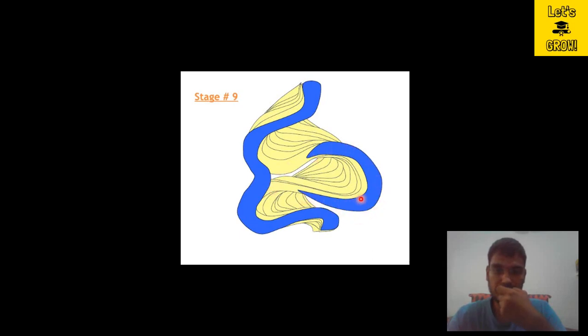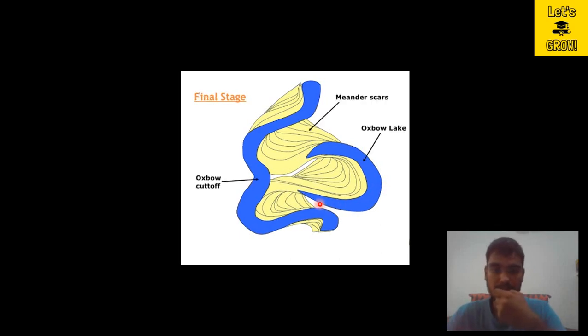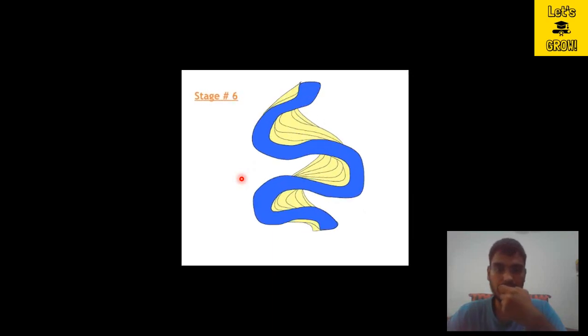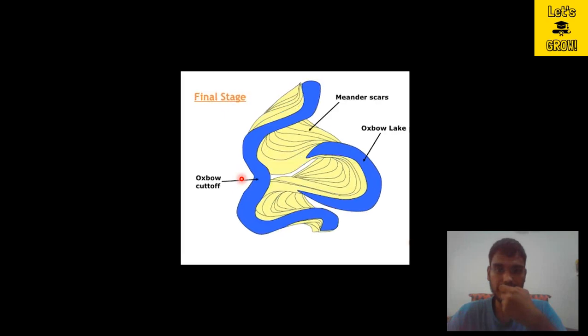This is the formation of oxbow lake. This is called an oxbow lake, which is caused due to the meander cutoff, and these are the meander scars, and this is the oxbow cutoff. Again you can see this complete process through graphics, stage 1 through 10. This is how an oxbow lake forms due to the meander cutoff.